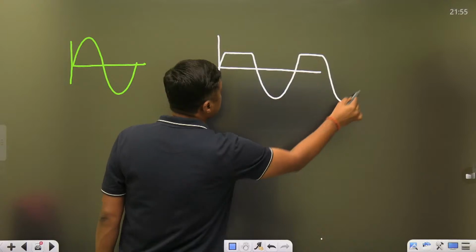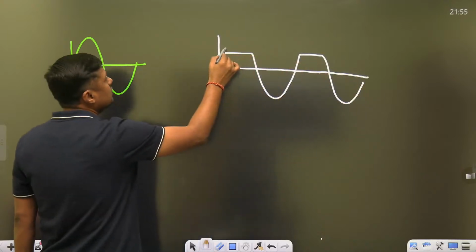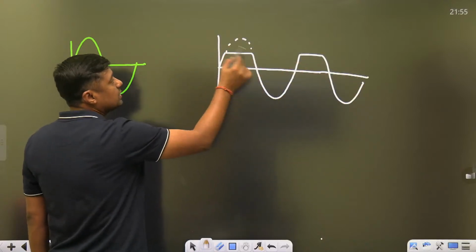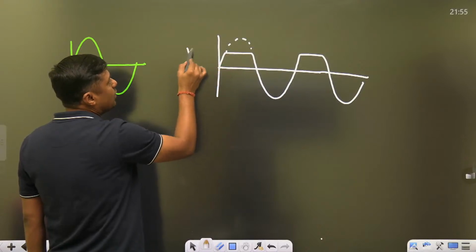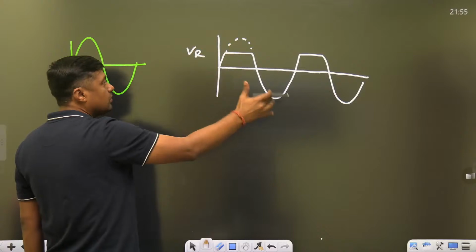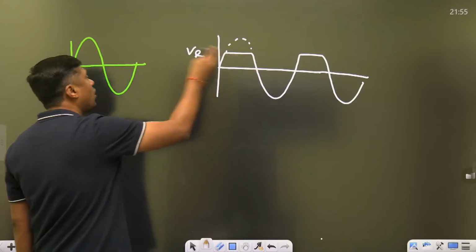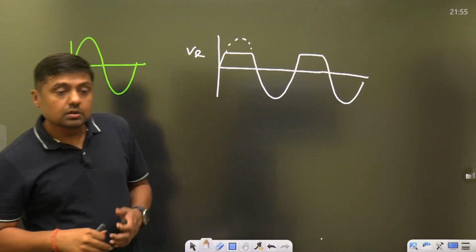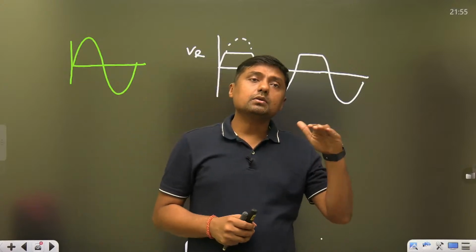For example, this type of output. We have just cut this portion above some reference level VR, and all the portion below that is as it is. This is a replica of the input. So that will limit the upper amplitude.